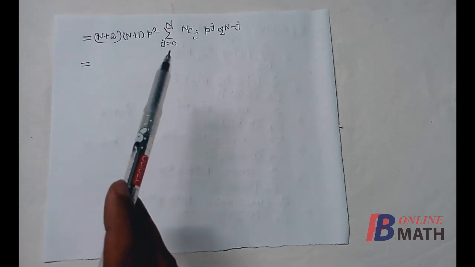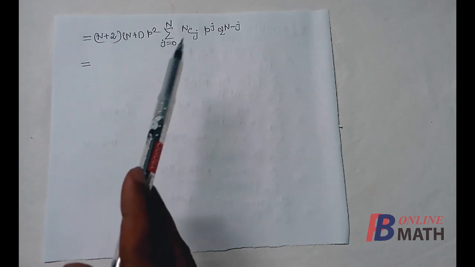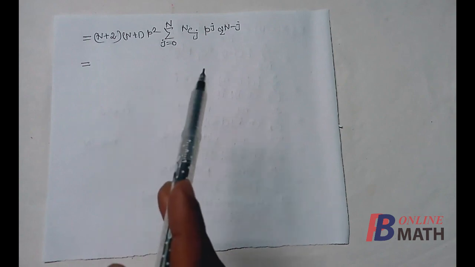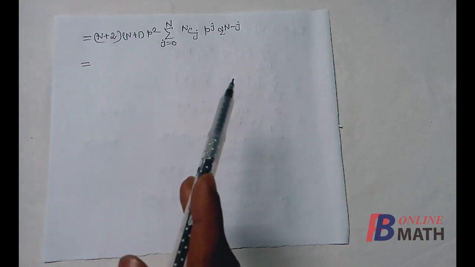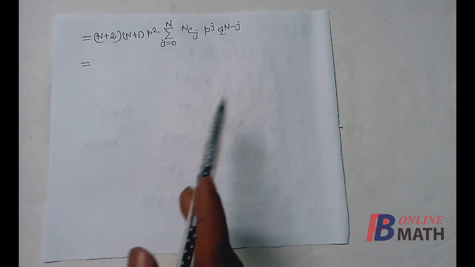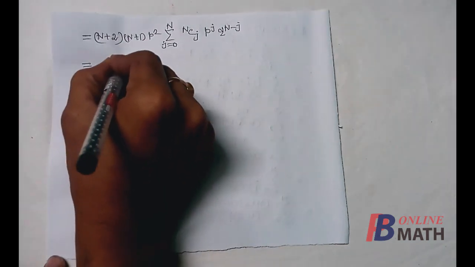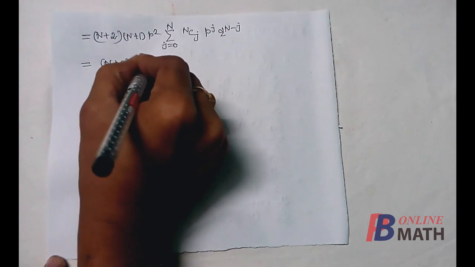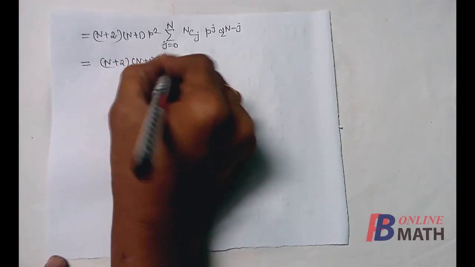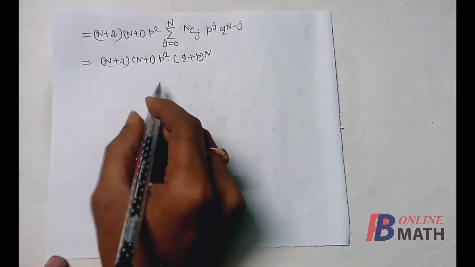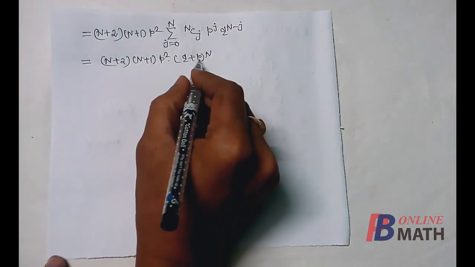Then the sum is over j from 0 to capital N, NCJ, p to the power j, q to the power capital N minus j, which is the binomial expansion of q plus p to the power capital N. We have already obtained that. So this is equal to n into n minus 1 into p square into q plus p to the power capital N. Now q plus p equal to 1.